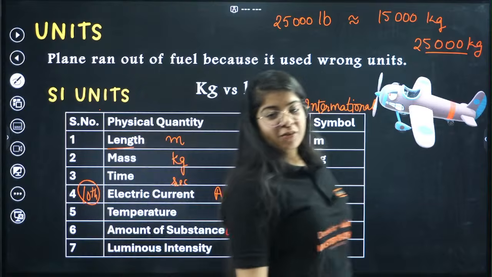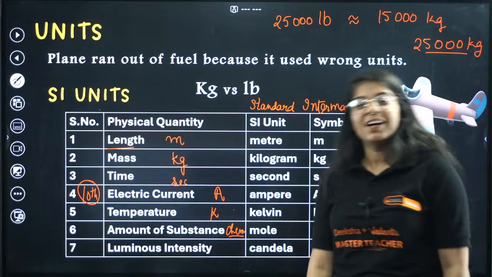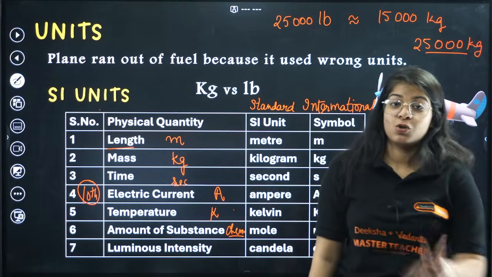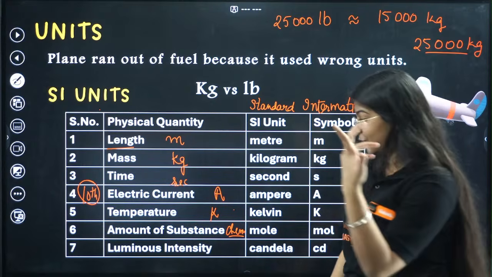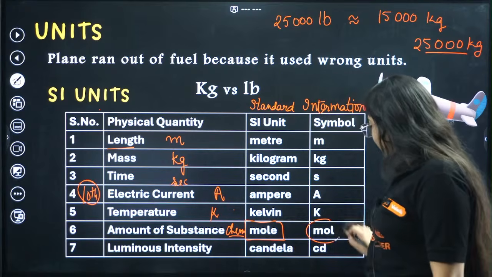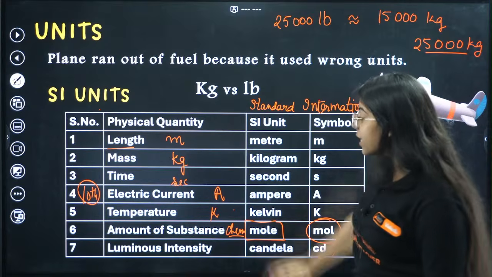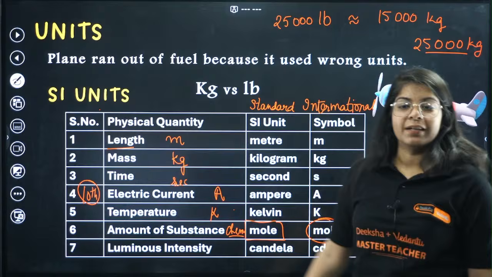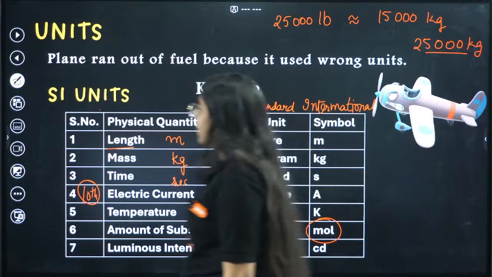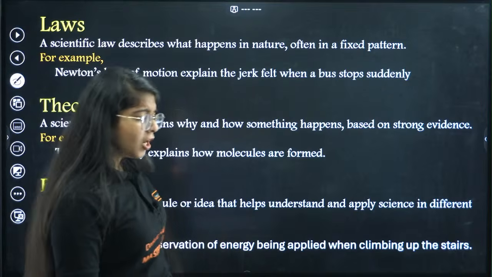Then for temperature we have Kelvin: 300 Kelvin, 273 Kelvin is 0 degrees Celsius. You have something new to learn about. Amount of substance is mole, represented by simply mol. We will study about that in chemistry. So see, everything here is related, right? Okay, moving on, we'll study just 2-3 more things.